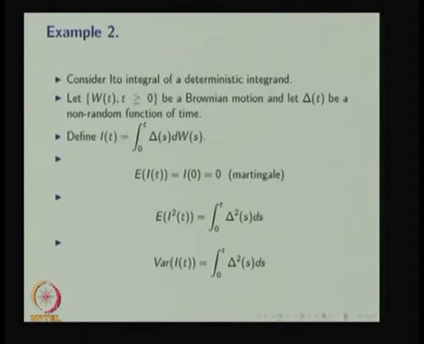So one can use the definition and find this expectation, or you can use the isometry property and use that the expectation of a constant is the same as the constant, therefore it is the integral from 0 to t of delta squared(s) ds. So in this example we are finding the expectation and the variance of I(t).